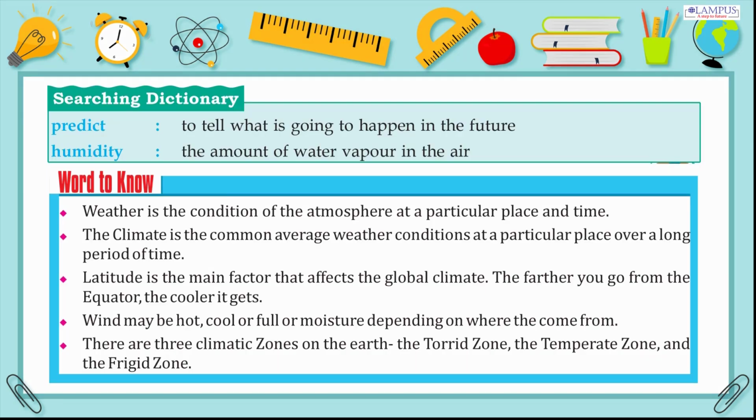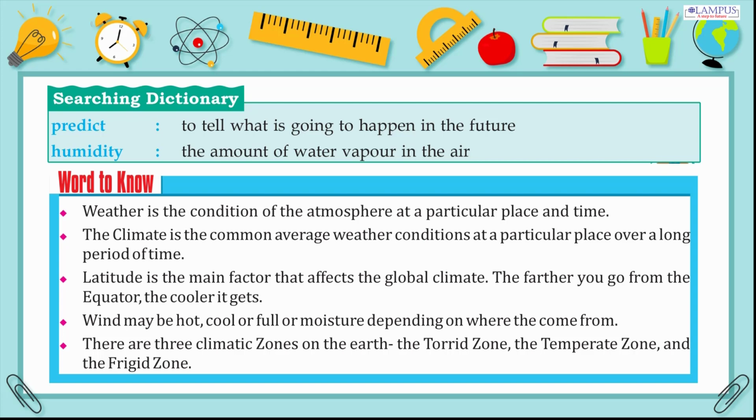Searching dictionary. Predict. To tell what is going to happen in the future. Humidity. The amount of water vapor in the air. Words to know. Weather is the condition of the atmosphere at a particular place and time. The climate is the common average weather conditions at a particular place over a long period of time.